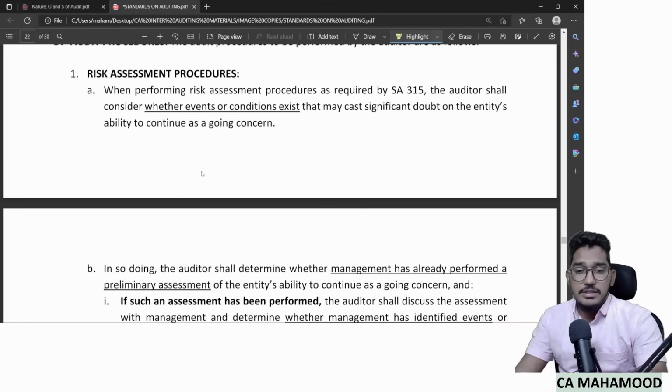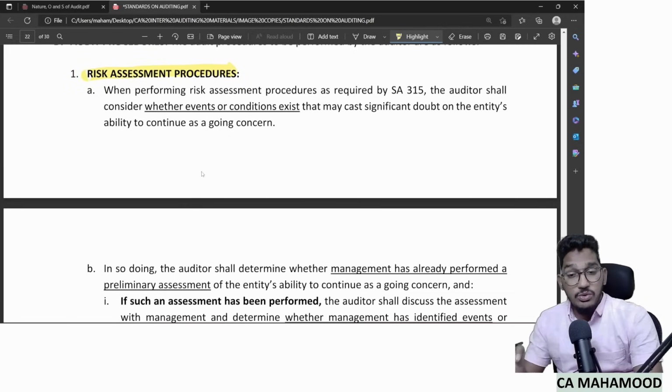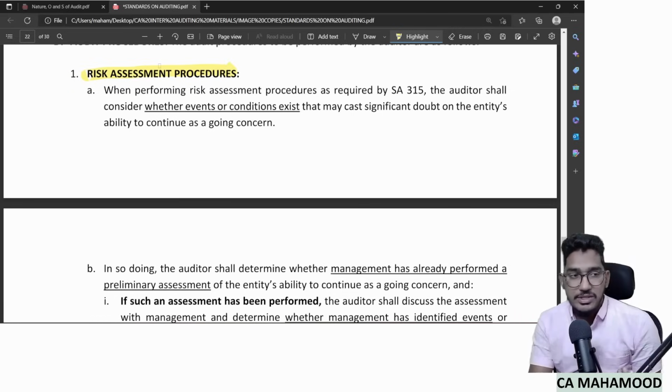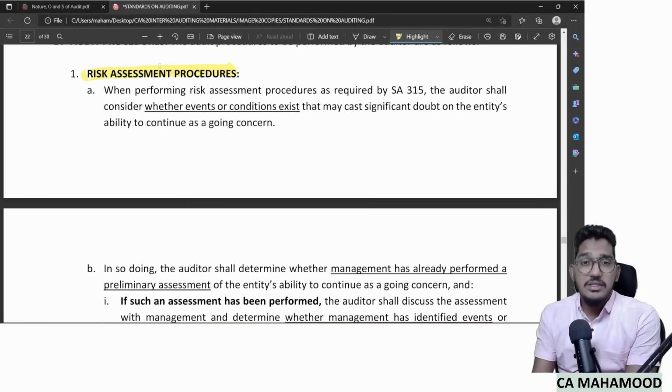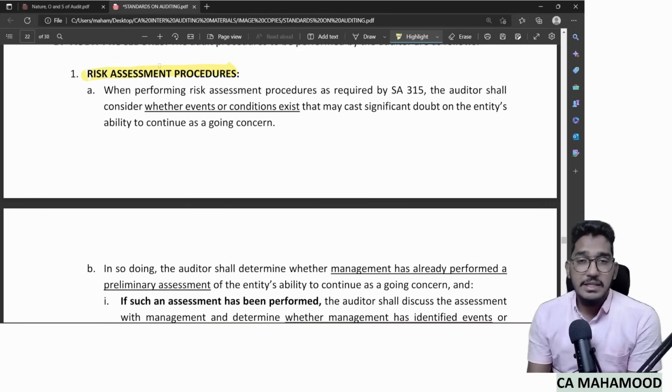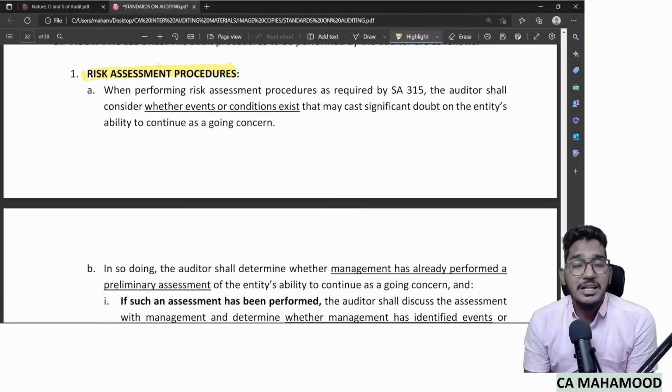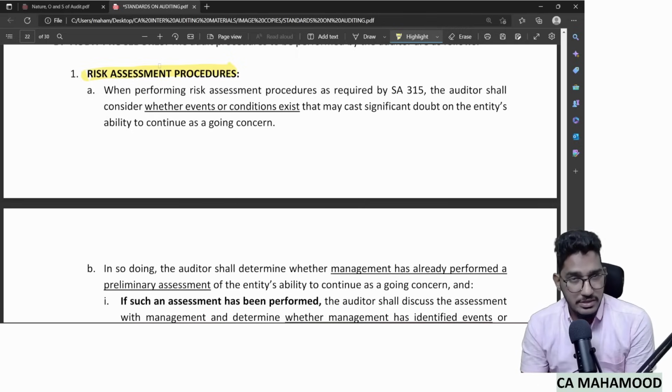In the risk assessment procedures, the standard asks the auditor to find out whether there are any events or conditions that could cast a doubt on the entity's ability to continue as a going concern. So we need to find out: is the company going through any events or conditions which can create a doubt regarding its ability to continue as a going concern?